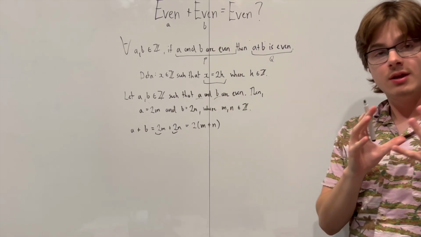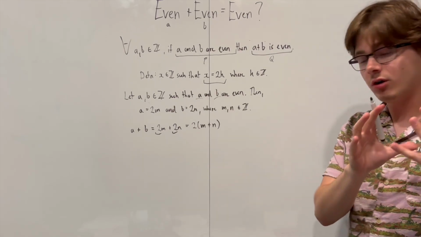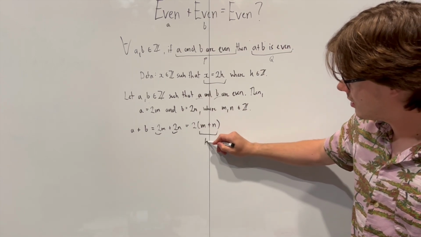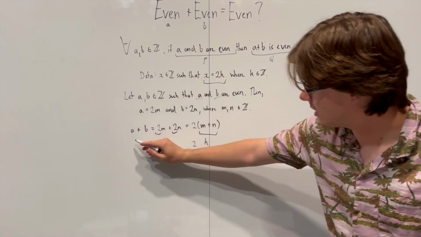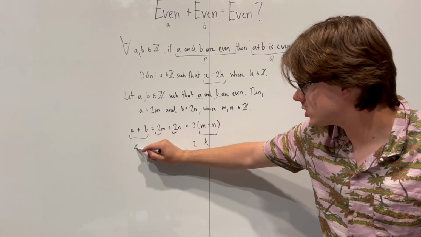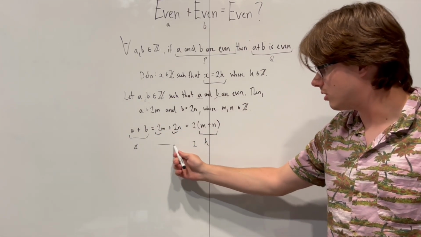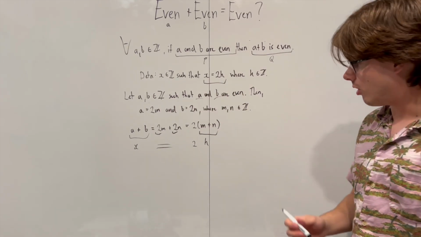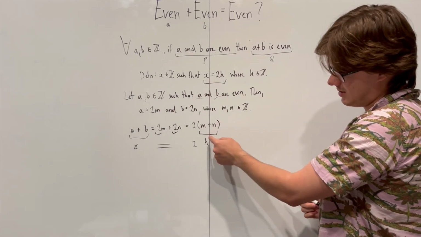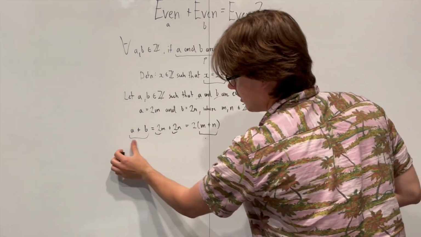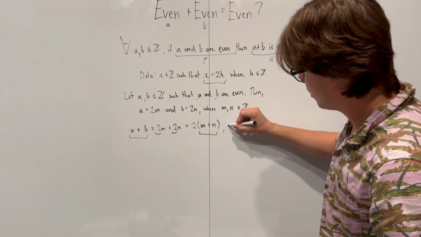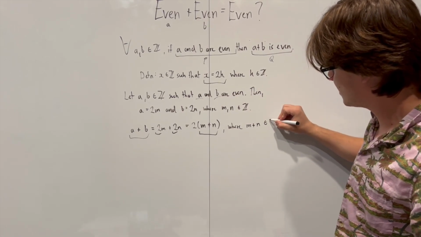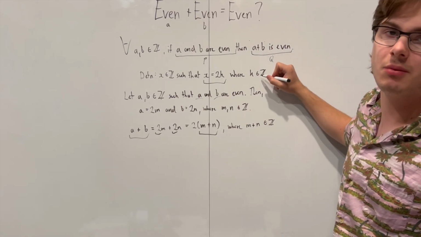Awesome. So this is already a great way, and we've already done over half of our proof. So what you have to notice is m plus n, that's our k, the 2 comes down here, and a plus b is just going to be our x, right? So we've already shown, hey, this is even, right? So what do we have to do? All that's left is to argue that m plus n is the same as k. It's to basically say where m plus n is an integer, right? It has to have the same property as our k.